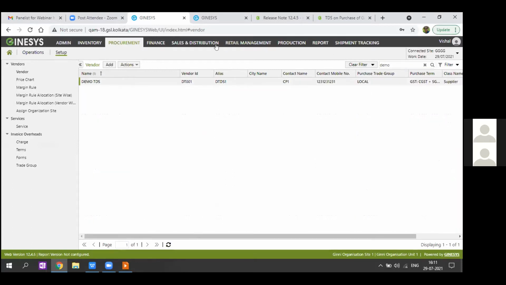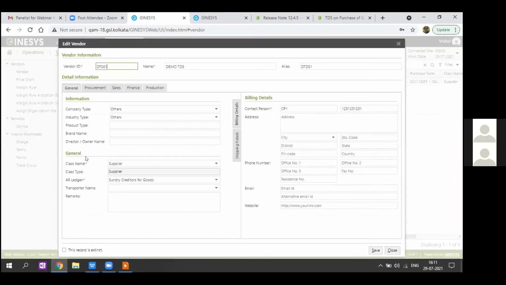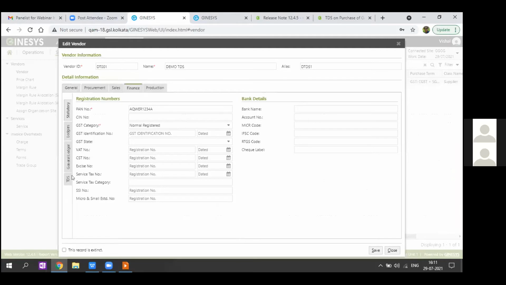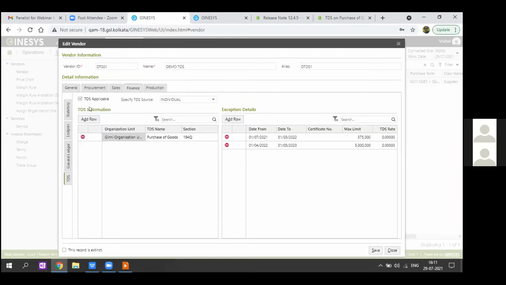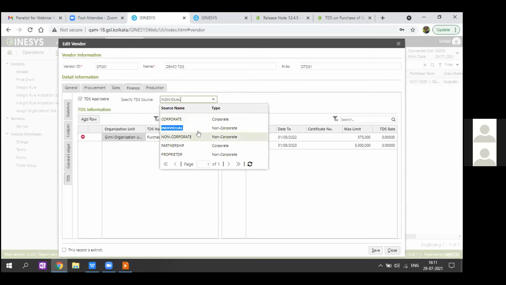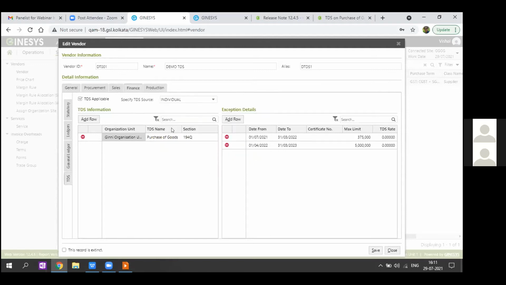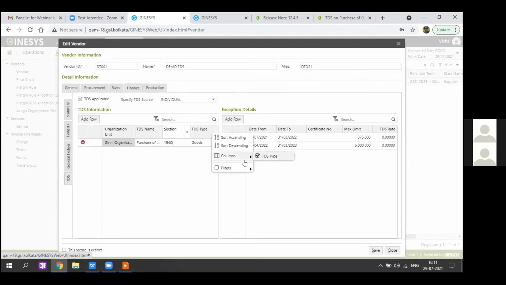I have already created a demo master. So moving directly to the finance TDS tab, we can see over here that I marked this as TDS applicable and specified the source as individual. You can select it from the list, whatever is applicable. So I marked it as individual. We can see that the column for TDS type has also been provided. So if you want to check what type of TDS I've mapped with this vendor, you can select it from this column list.